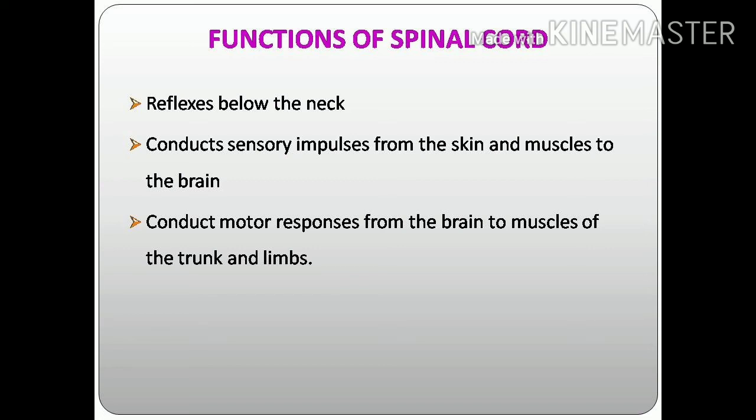Whatever response arises from the brain passes through the spinal cord and reaches the muscles of the trunk and limbs region. So these are the main functions of the spinal cord.